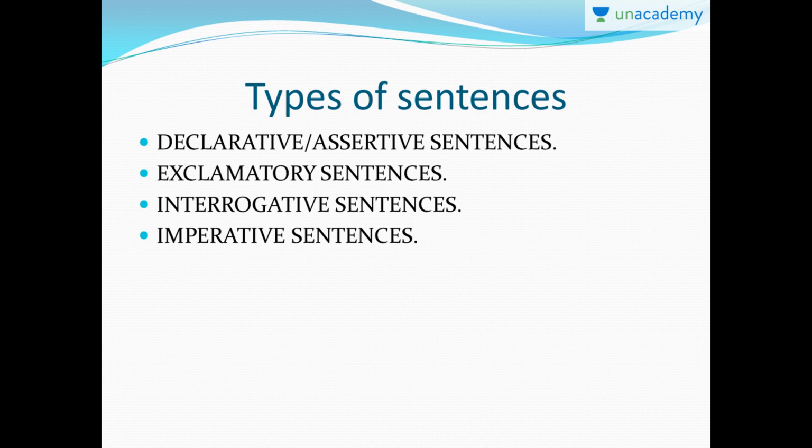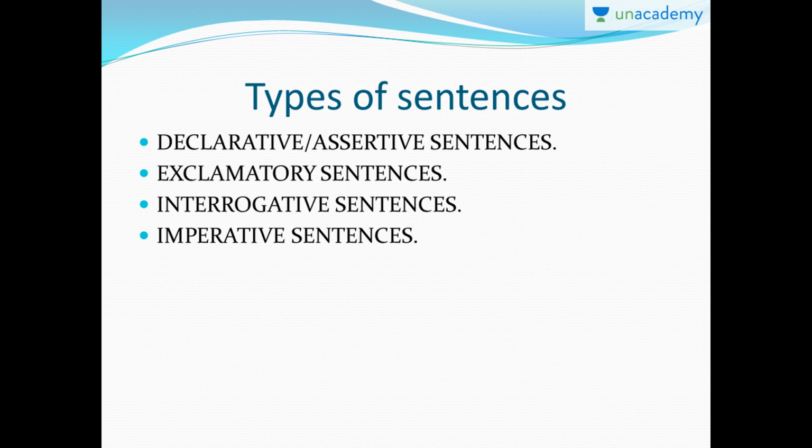So the next one is interrogative sentences. In this type of sentence, you ask questions. And of course, it must end with a question mark. For example, what are you doing today? What are your plans for the weekend? So these types of questions are interrogative sentences.